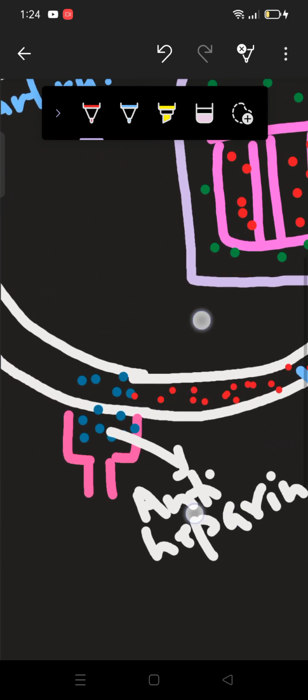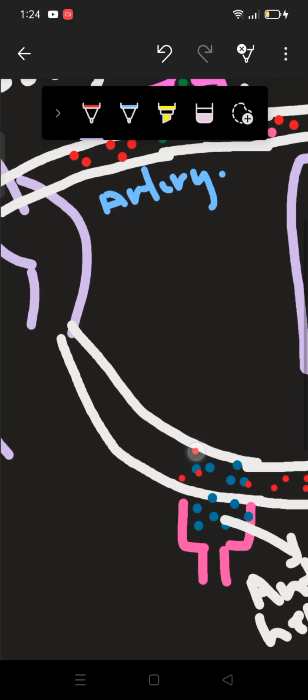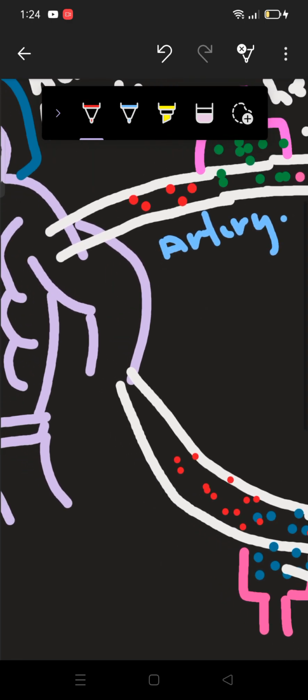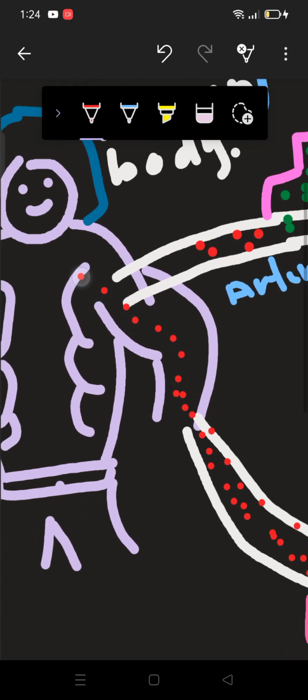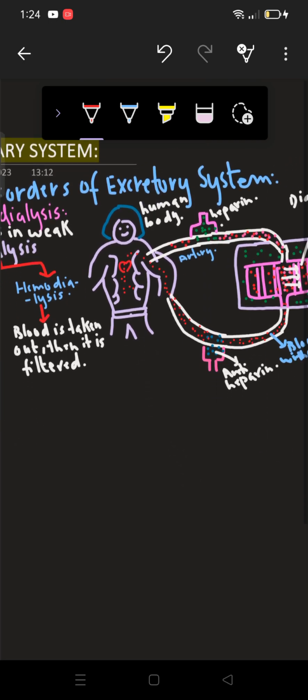So this is blood, and as you can see, we have put anti-heparin as well, because initially we put heparin so that our blood should not clot. But here now we have to put anti-heparin. So now this blood will go where? This blood will go back to this human body, and ultimately this will be circulated. Alright, here we will have heart, and this blood will be circulated. Alright, so this is how dialysis is happening. This is hemodialysis.